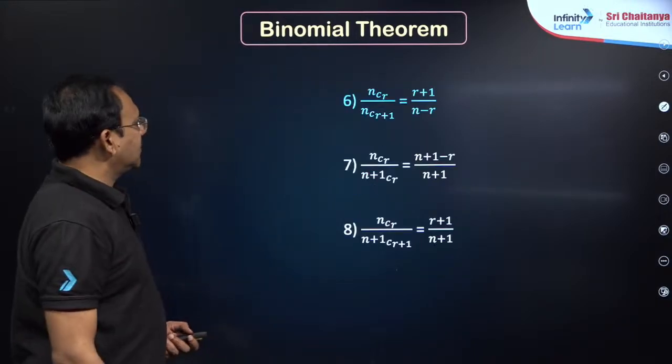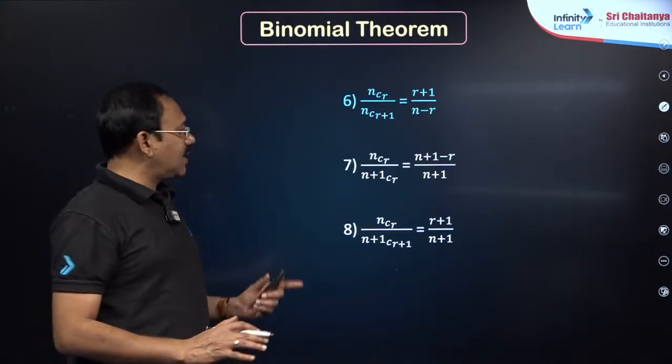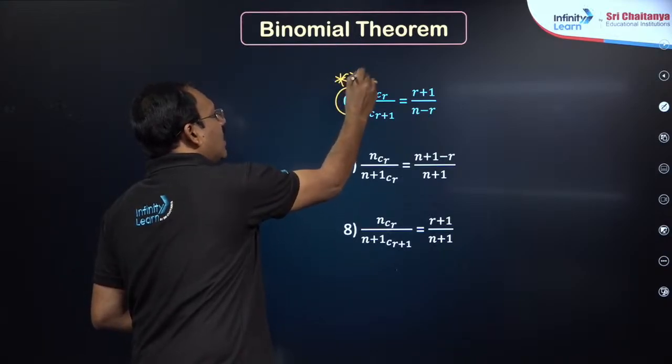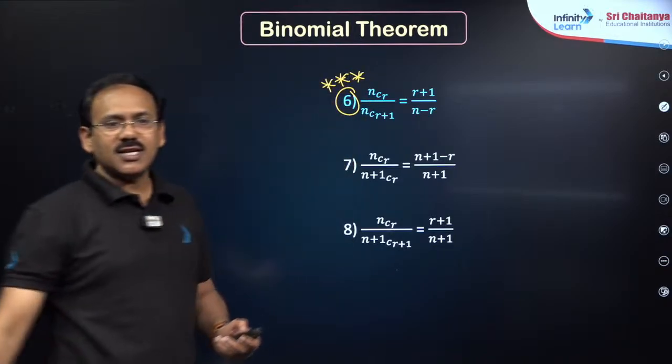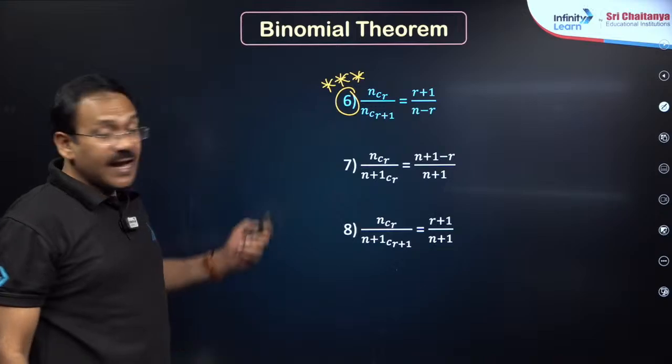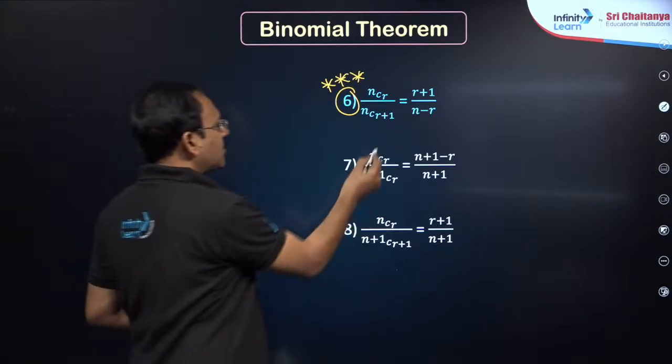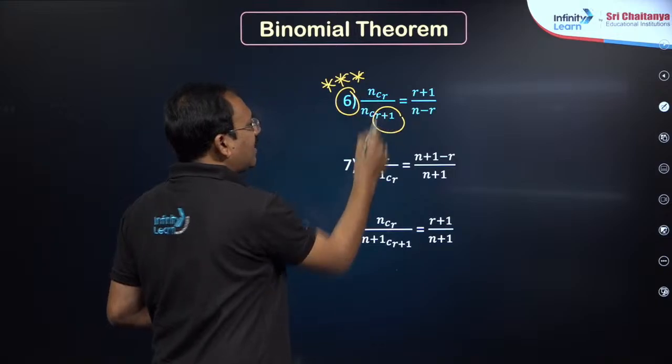Okay, next, you see there are three relations of which this formula is very helpful in this particular chapter dear students, binomial theorem. That is nCr by nC(r plus 1) is (r plus 1) by (n minus r), a very important one.